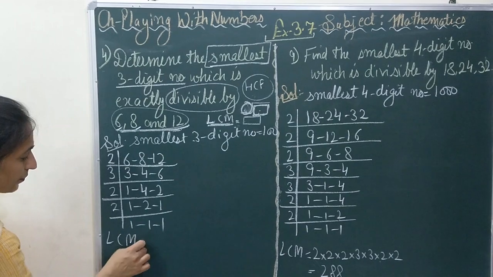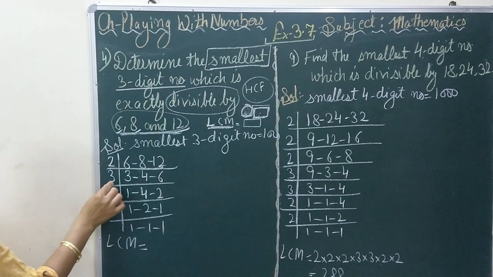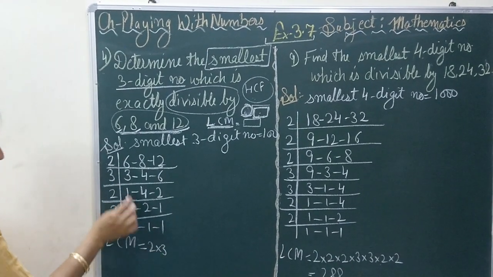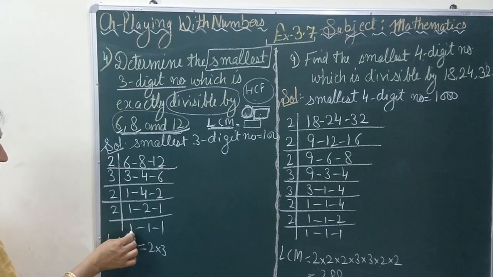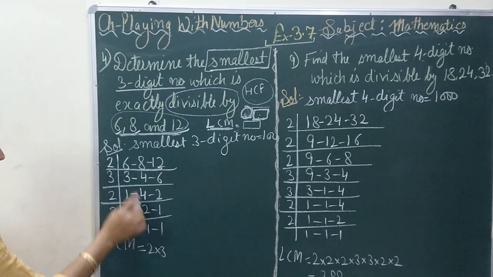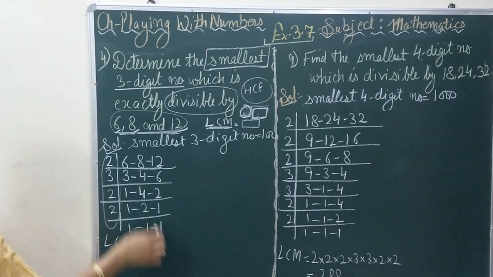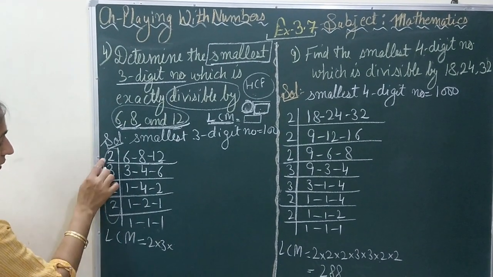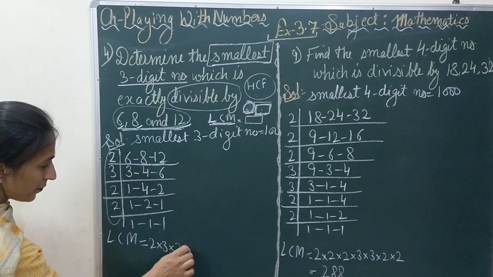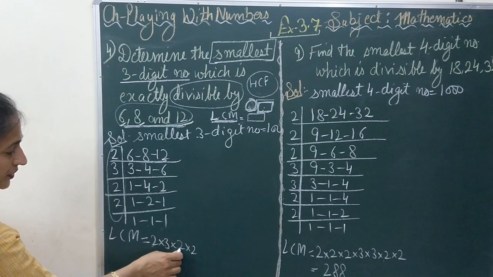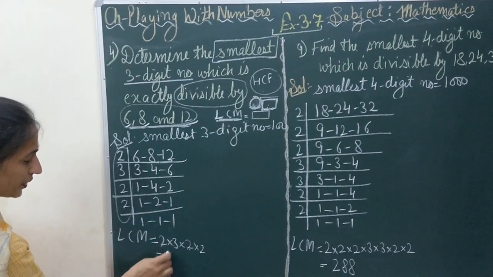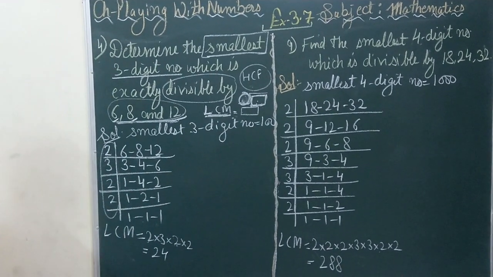So what is the LCM? You will be solving until you get 1, 1, 1 for each of the 3 numbers, and after that you will write all these numbers here and find the product. 2 3 2 2. 2 3s are 6, and 6 2s are 12, 12 2s are 24. So you have found the LCM.